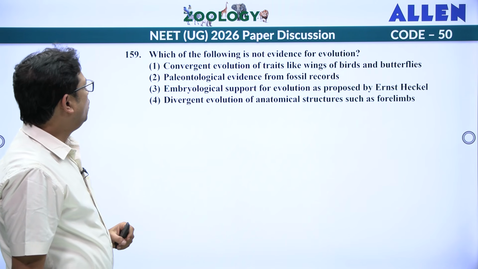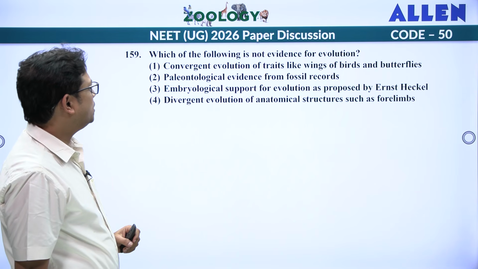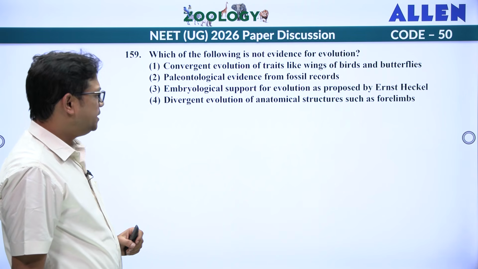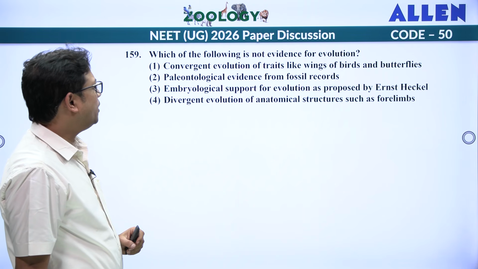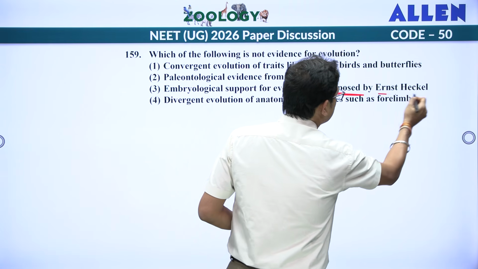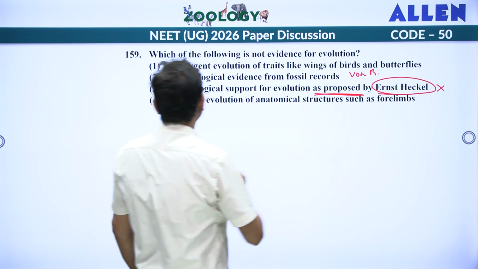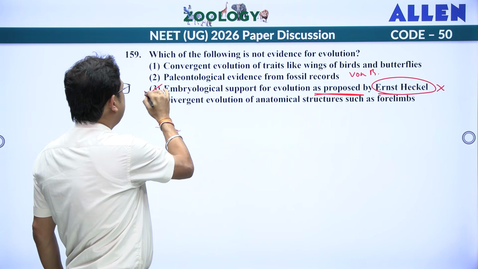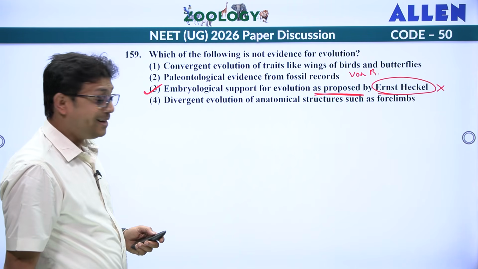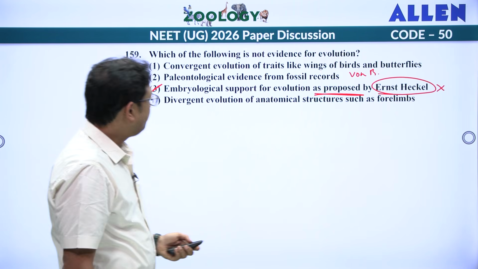Next, which of the following is not the evidence of evolution? Okay, convergent evolution of trait like wings of birds and butterfly, paleontological evidence from fossil record, yes. Embryological support for evolution as proposed by Ernest Haeckel. So Ernest Haeckel's proposal has been discarded, right? Actually it was by von Baer, right? So answer is here, third one. Anyway, divergent evolution is also an evidence. So answer should be 3. Because of Ernest Haeckel, here it should be von Baer.